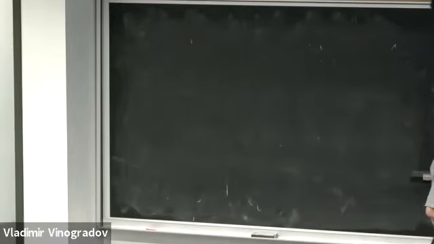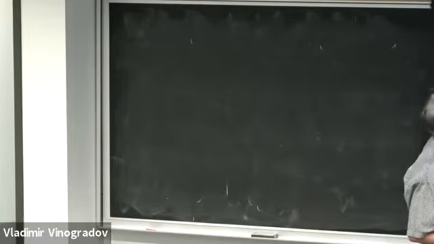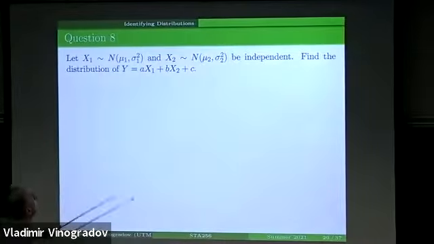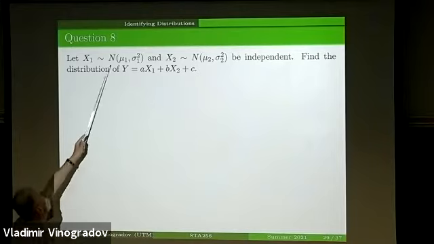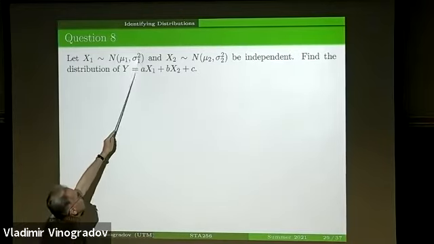What already follows from our previous discussion is that ax1 is normal with mean a times mu1, because x1 is normal with mean mu1 and variance sigma 1 squared.